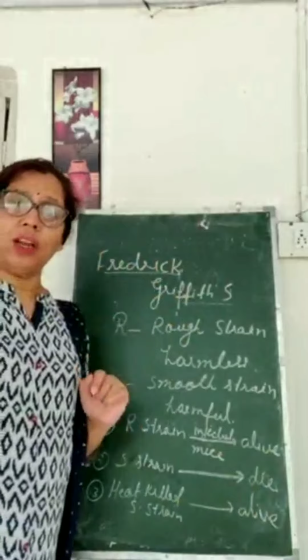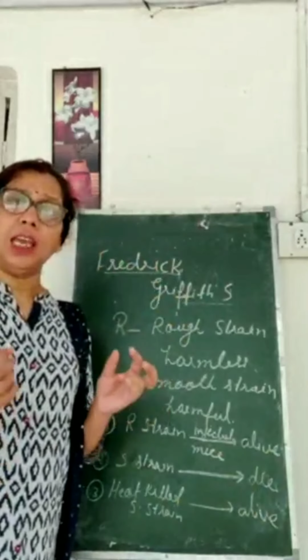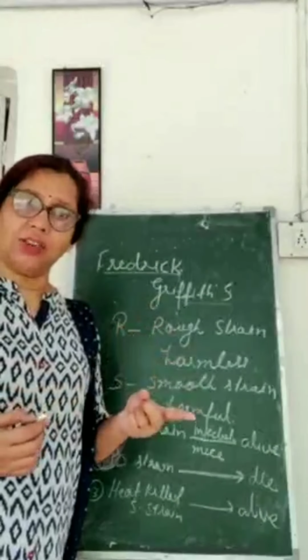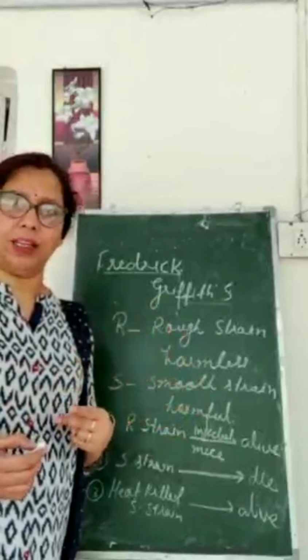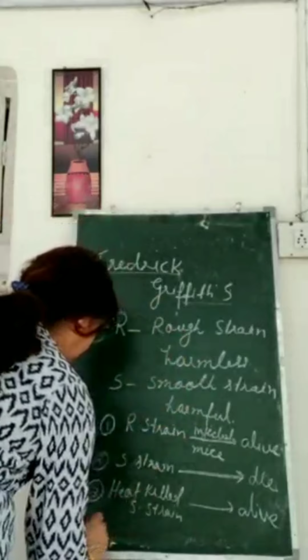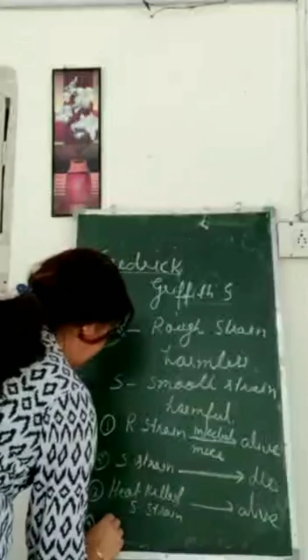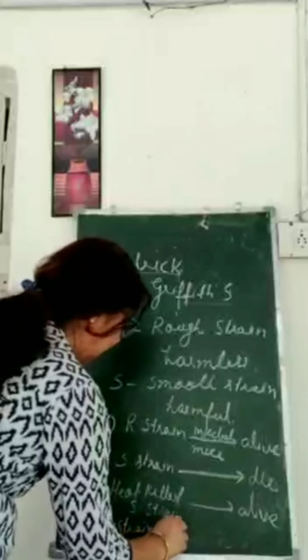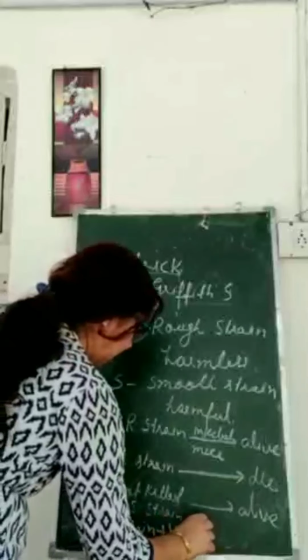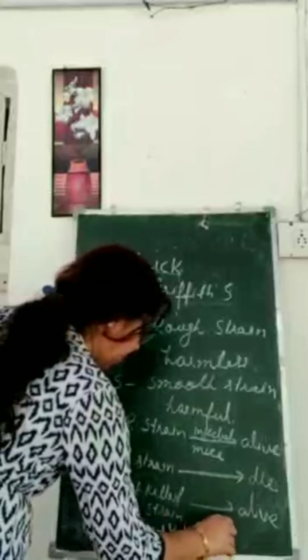ठीक है. फिर fourth experiment में क्या किया, he mixed the R strain and the heat killed S strain bacteria. What he did in the fourth experiment, that he mixed R strain plus heat killed S strain.